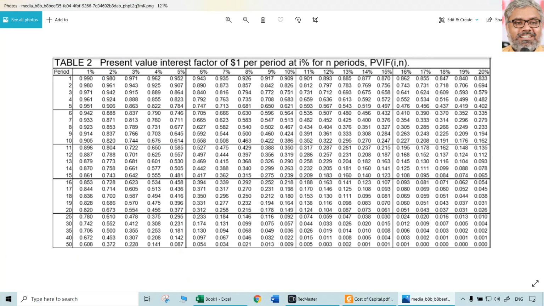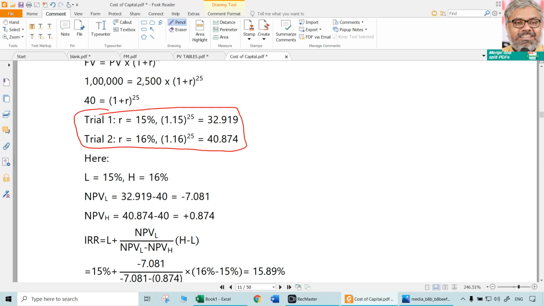So I just downloaded these PVIF tables. We need 25 years, and at some rate, 1 lakh multiplied with that factor should be equal to 2,500. So at 25 years, if you take 0.03, that is at 15% rate.